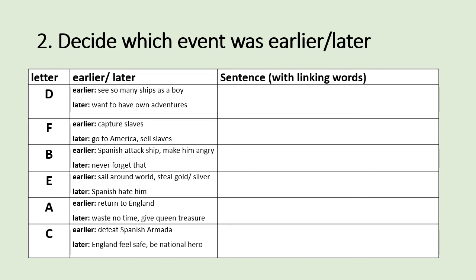In E, after he had sailed around the world and stolen all of the gold or silver from the Spanish ships, they then hated him. He returned to England, and after that, he went to the Queen. He wasted no time, and he gave the Queen his treasure. And in picture C, we see that after he defeated the Spanish Armada, he then made England feel safe and was a national hero because of that.